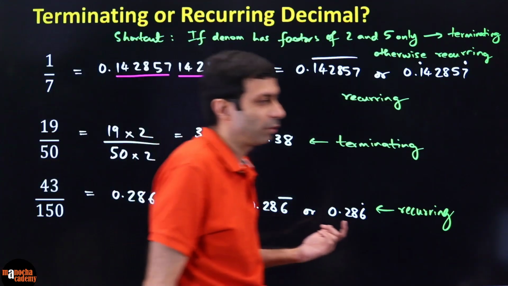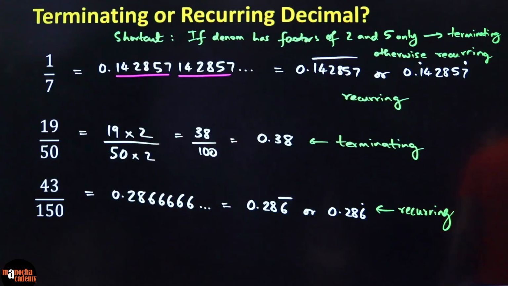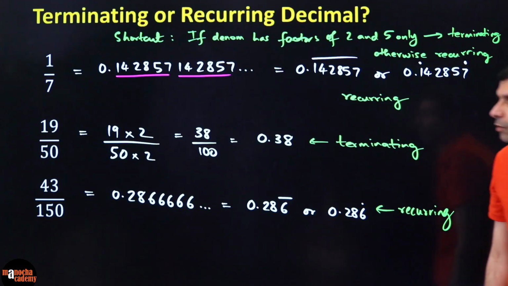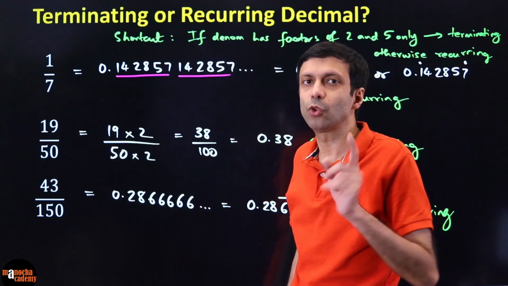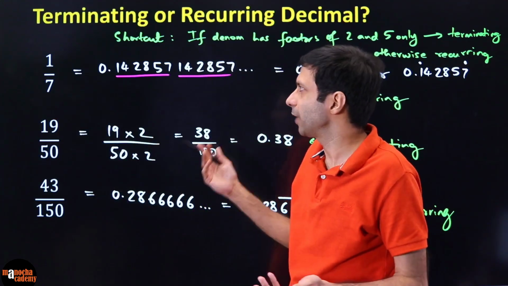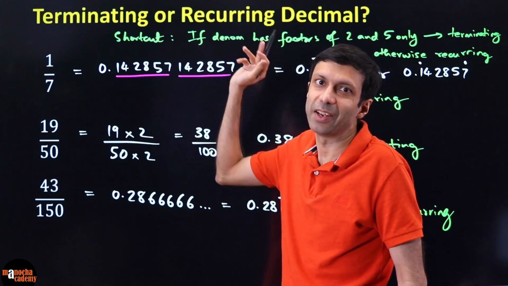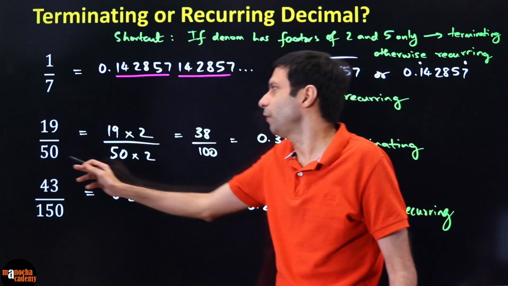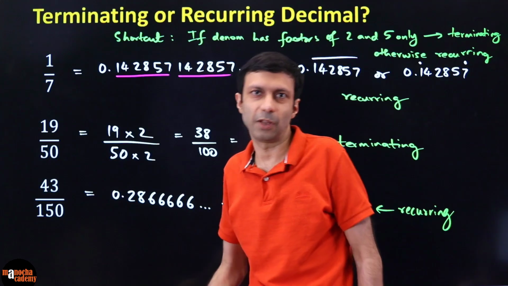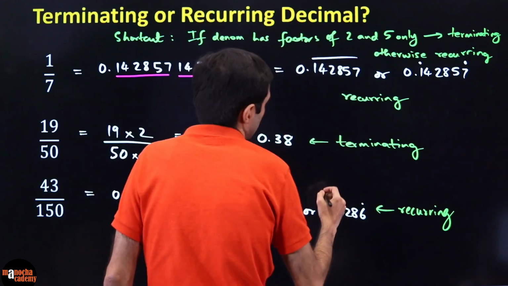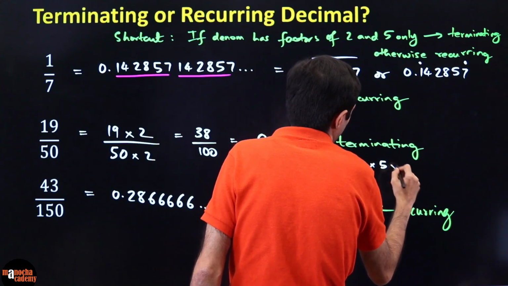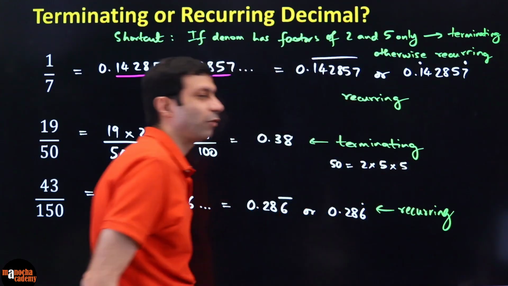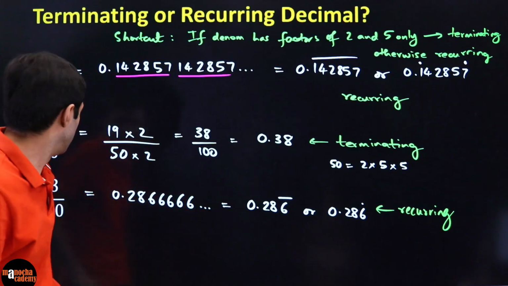Is this clear to all of you? So that is the quick trick. That's the check you have to do. So you guys can go and check that. So let's apply that trick here. 7 is the denominator. Does it have factors of 2 and 5 only? No, there's only one factor here, 7. It will be recurring. See, this is what we got. 50. What are the factors of 50? If you break down the factors of 50, you can see 50 has the factors 2 times 5 times 5. Factors of 2 and 5 only, terminating.